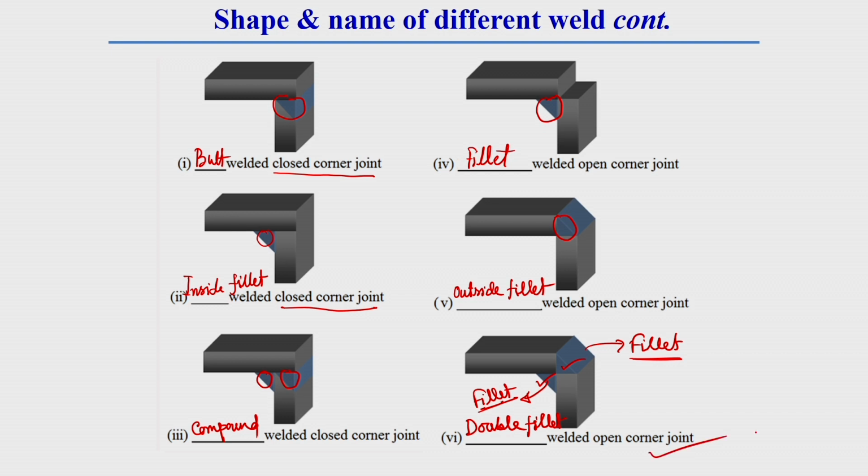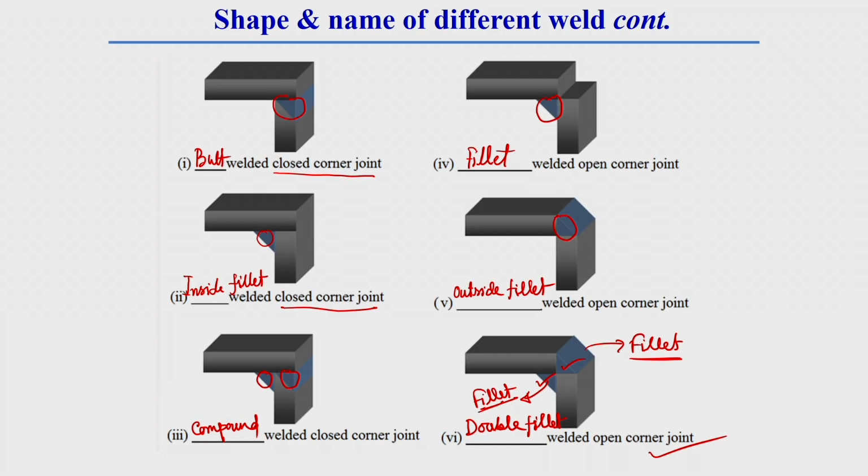Now, this is very important because once we are in industry, generally we will be given some sort of drawing or data sheet, and there will be written some name like butt welded close corner joint we have to do, or fillet welded open corner joint we have to do.